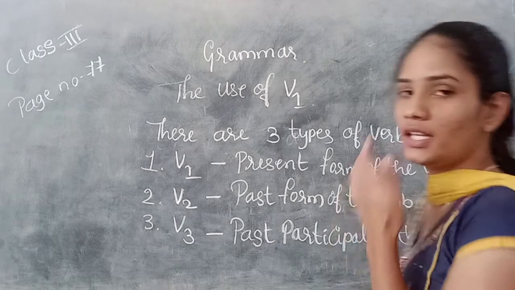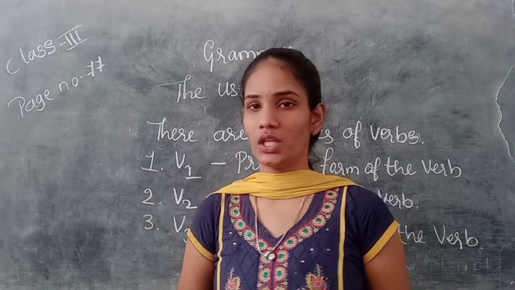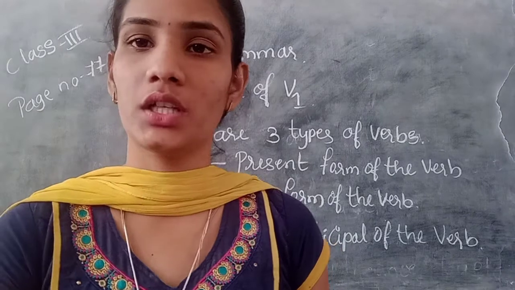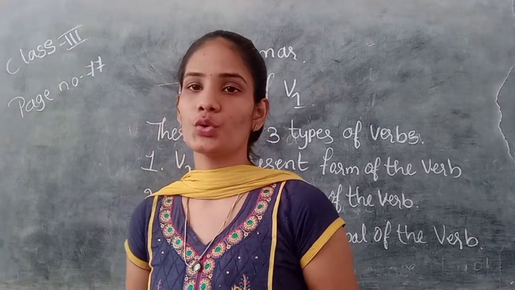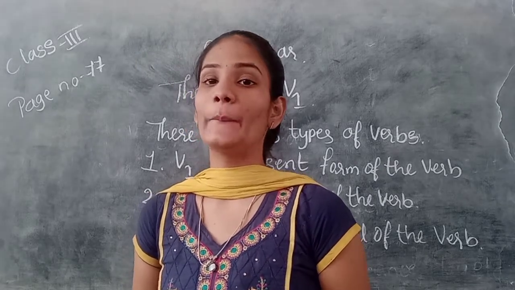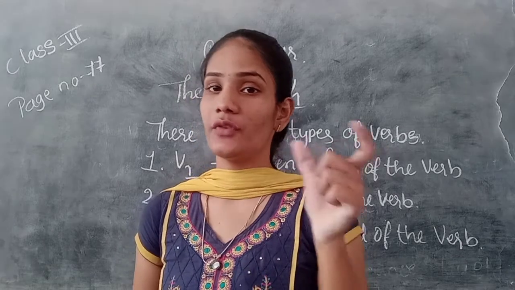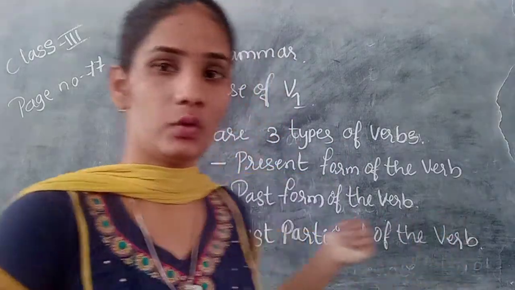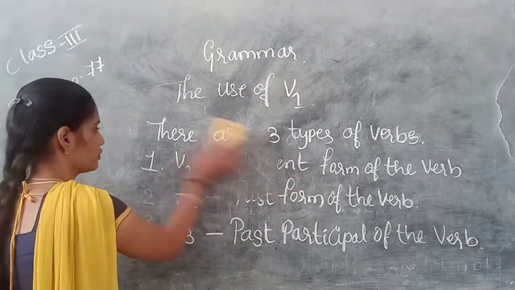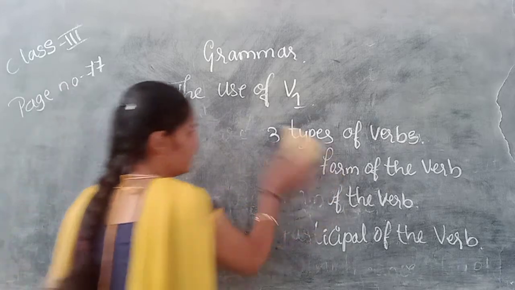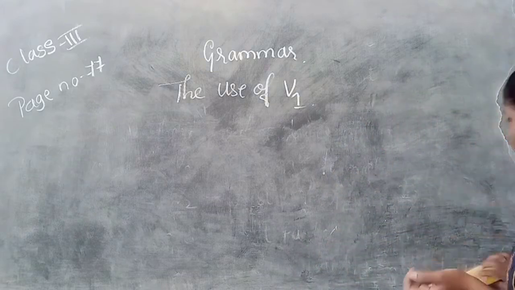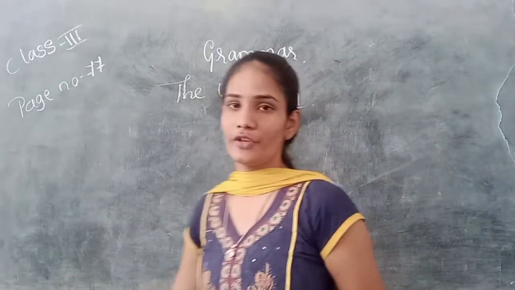Yes, see here we came to know V1, V2, V3. So now as per your grammar topic, we have to know how to use this V1. V1 is the present form of the verb. So there are three forms of the verb. For example, we have to take examples for this V1, V2, V3. So first we should have some examples, and after that we will go towards the usage of V1.